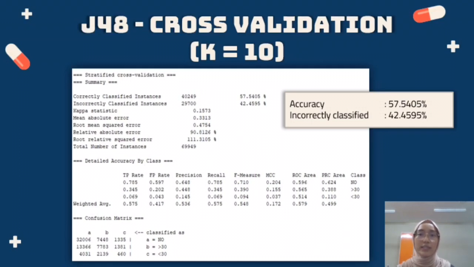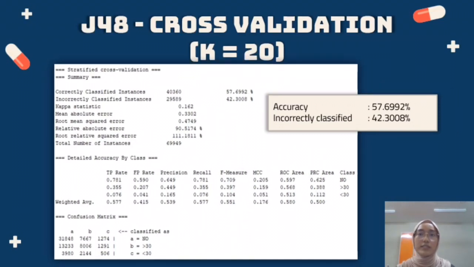The correctly classified instances get 40249, while the value for K is fixed to 20 that gets an accuracy of 57.6992%, and incorrectly classified gets 42.3008%. Then the correctly classified instances get 40360. We are using the J48 decision tree classifier in WEKA.